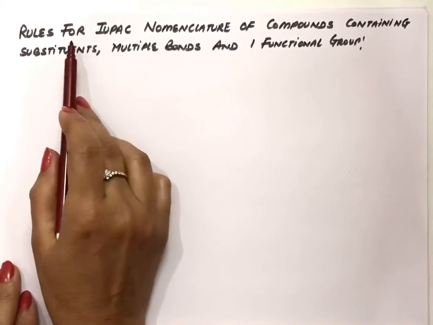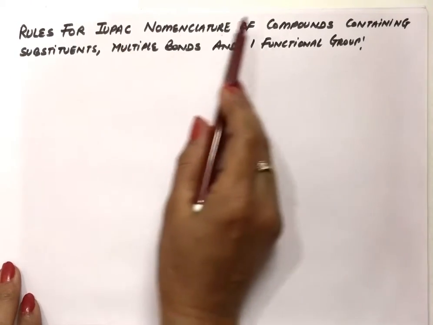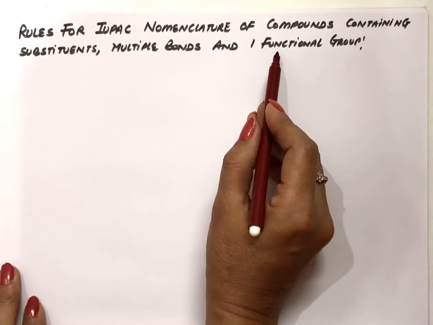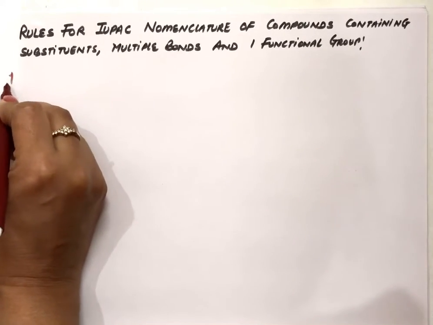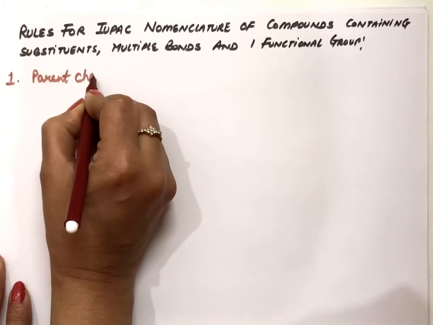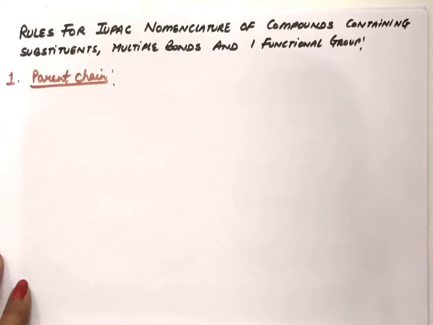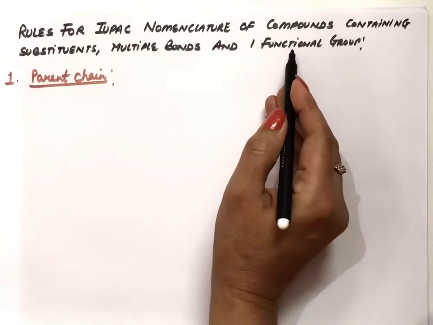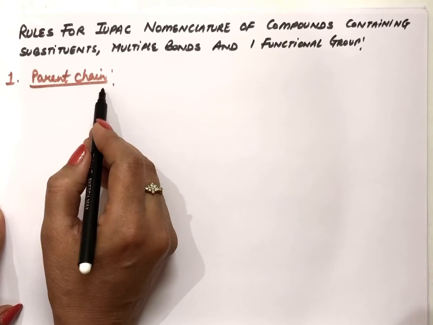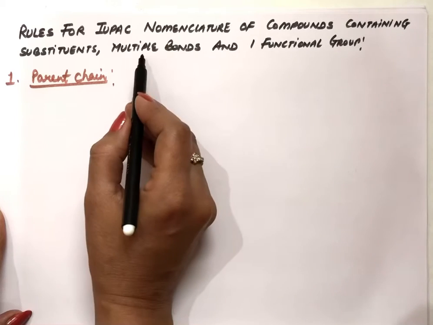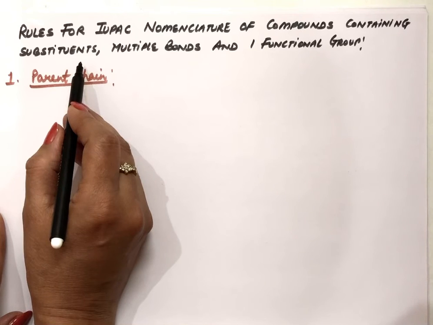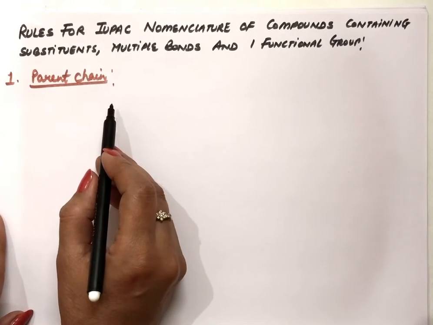Today we are starting with rules for IUPAC nomenclature of compounds which have substituents, multiple bonds and one functional group. The first rule will remain the same: we have to choose the parent chain. But when we choose the parent chain in this case, the carbon atom which contains the functional group should be in that parent chain. Then, including that carbon atom, we will try to take the maximum number of multiple bonds and the substituents also, without caring about whether this is the longest possible carbon chain or not.